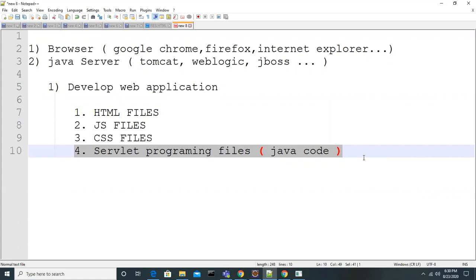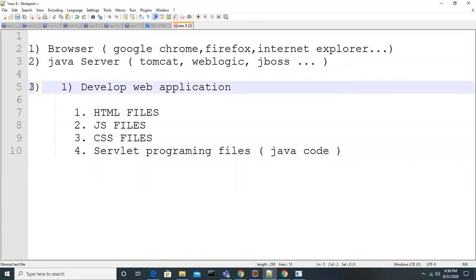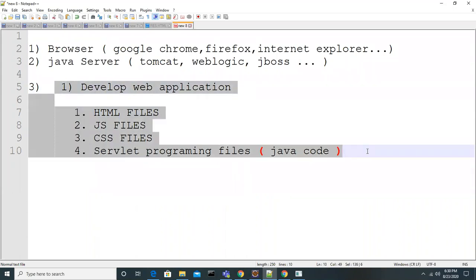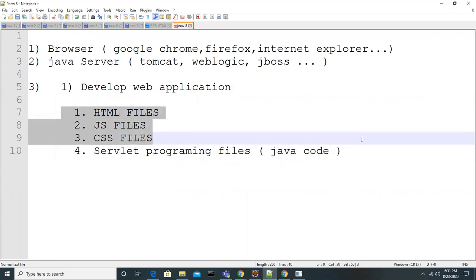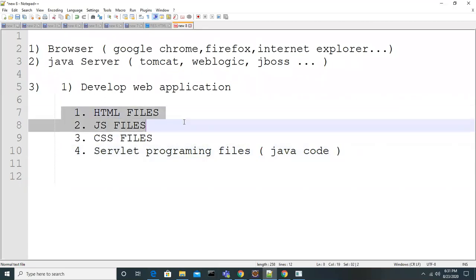You guys know Java, right? What is class, object, compilation, runtime, classpath; many things you know in Java till now. Am I right? Yes, sir. So as part of this, we are ready with these two things, and the third step is what you have to do. Once we are ready with those, we have to develop the application. To develop the application, we need knowledge: what is HTML, what is JavaScript, what is CSS, and what is a servlet program. You guys know only this thing, right? You don't know anything about these three things. Am I right?